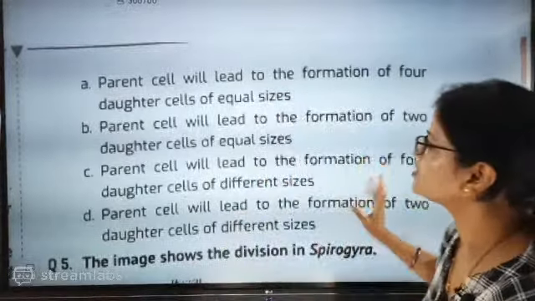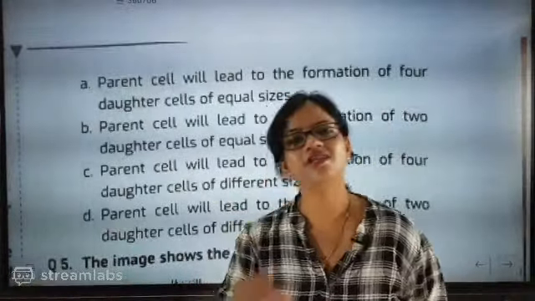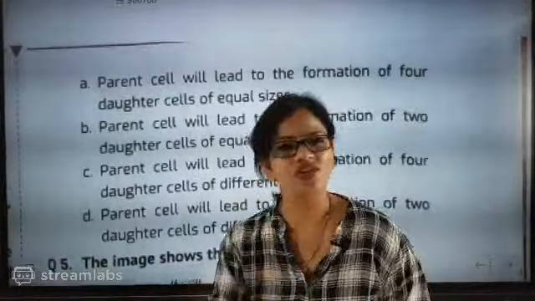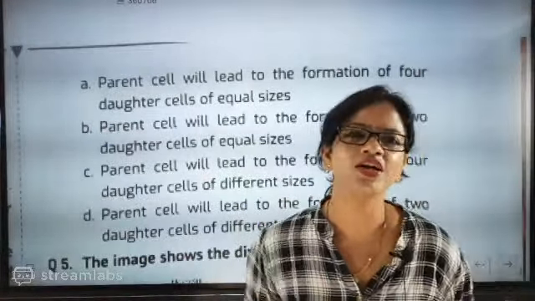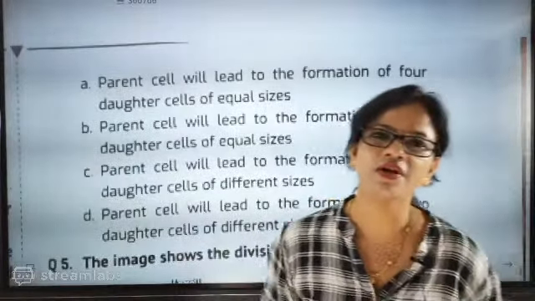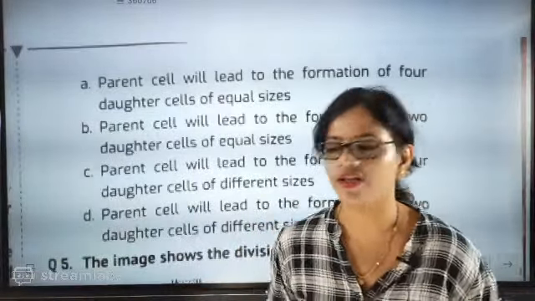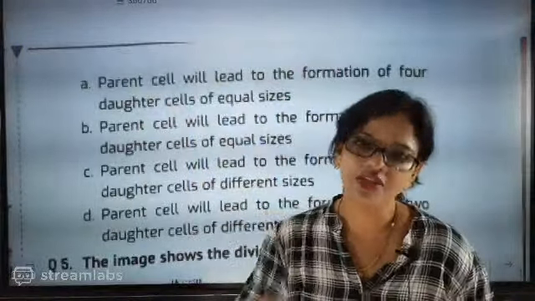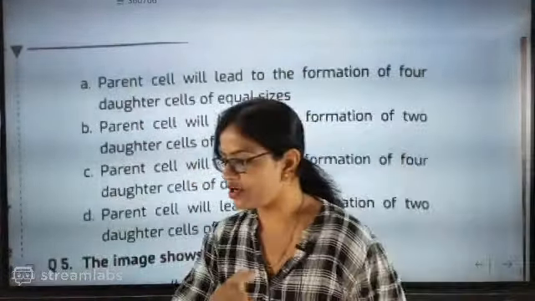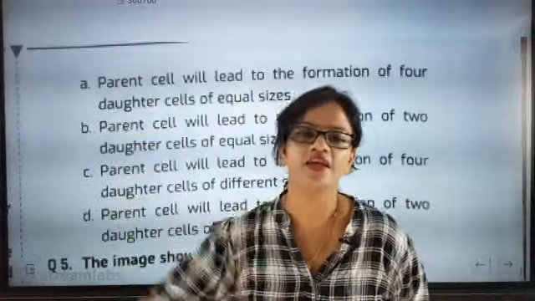I'm going to tell you one small thing. See, the nucleus size and the cytoplasm, equal division is there. The outer structure of amoeba is not uniform. But that does not mean that the cytoplasm will not get equally divided. First thing is that it will be equally divided. Take that out from your brain. So that's why I confused you. I just wanted to know how you are all thinking.